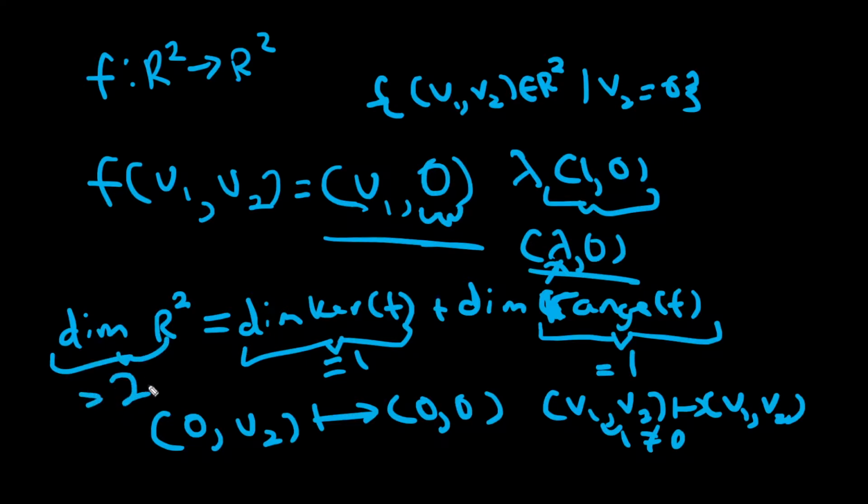So we have this equation: the dimension of R2 is equal to the dimension of the kernel, which is 1, plus the rank of this map, which is 1. It adds up. But let's actually view it a bit more abstractly and really see what the Rank-Nullity Theorem suggests to us. So keep this equation in mind.